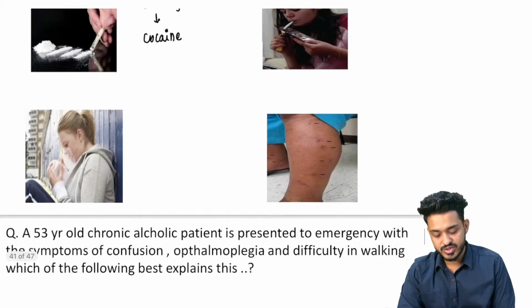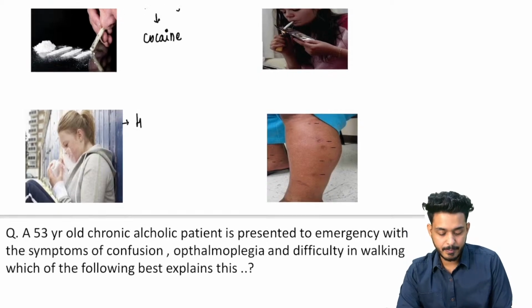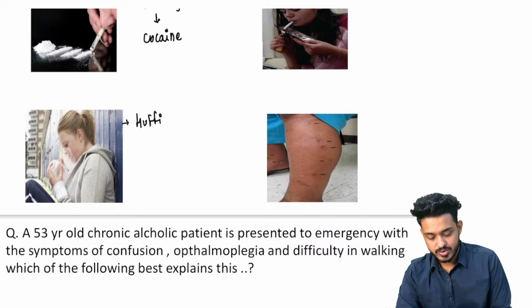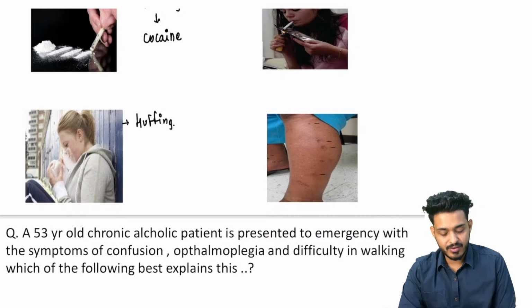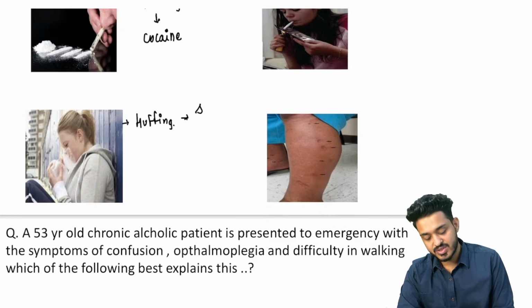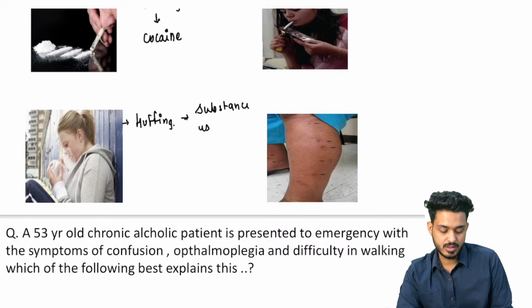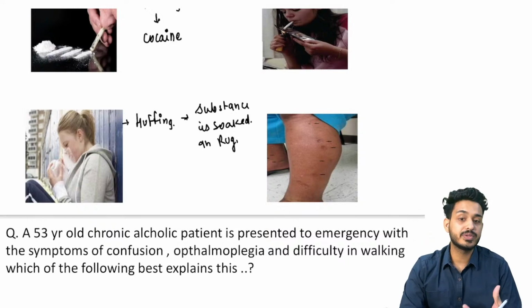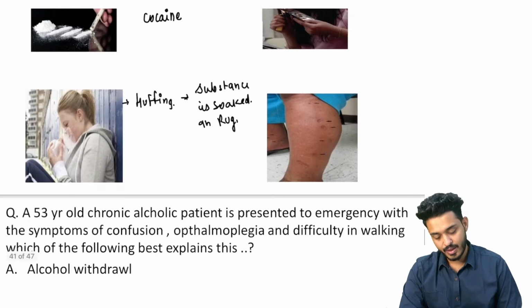Okay. What is she doing? She is doing huffing. In huffing, the substance will be soaked in a rag. Like those people in India, you must have seen certain people using Sulochen, right? They are putting it inside, then blowing the air out, and then taking it back, right? That is huffing.